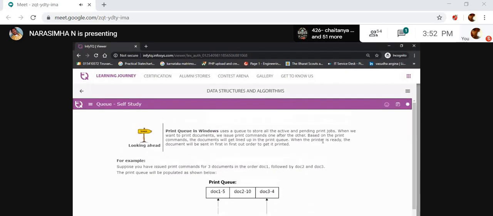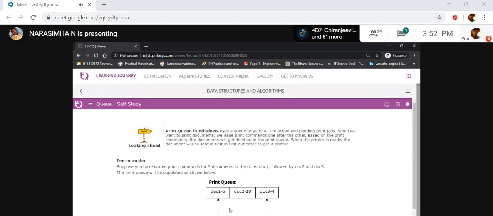Now, where is the Q used? The Q is used in Windows when you print something. If you want to print something using a printer, or if you want to send data, then it takes it like a print Q.